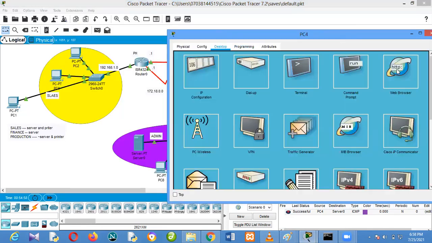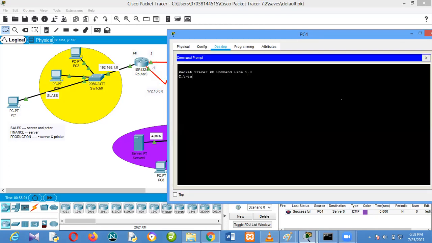I go to PC4 and go to my command prompt and say telnet to the router. I think it's 2.1. Sorry, wrong connection. 2.1, not 2.21. 2.1. See that it's open. So Cisco, that's the router. Cisco again, that's the router. So I can stay in any system to configure the router.